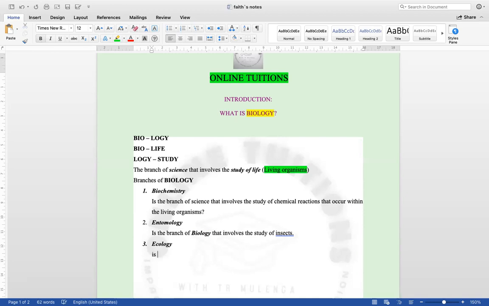So ecology is the branch of biology or science that involves the study of animal interactions among themselves and with the environment.